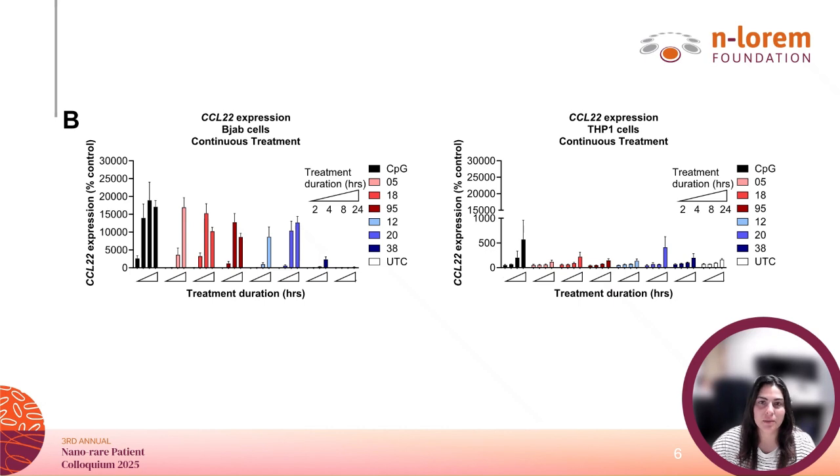Building on the previous experiment, we next exposed both cell lines to the same panel of ASOs for 2, 4, 8, and 24 hours to assess how the innate immune response evolves over time. The overall trend remained consistent with our earlier results. In the BJAB cells on the left, we again observed clear discrimination between strong, weak, and non-inflammatory ASOs. However, by 8 to 24 hours, the response begins to plateau, suggesting a ceiling effect where innate signaling reaches its maximal output and can no longer increase with continued exposure.